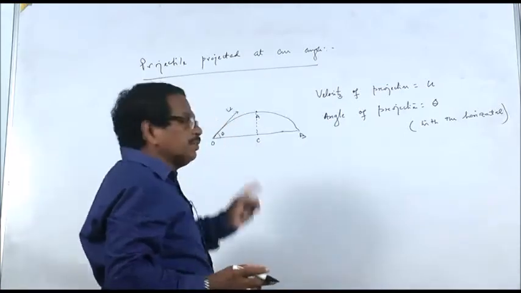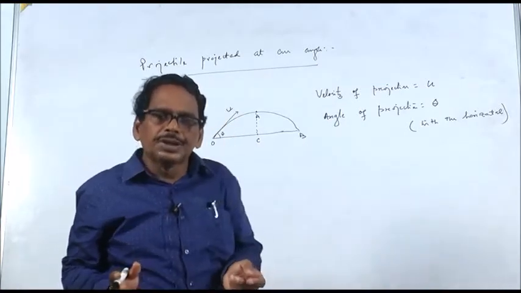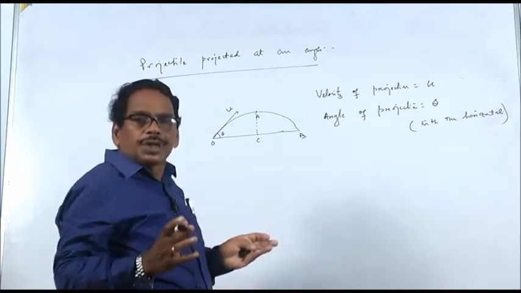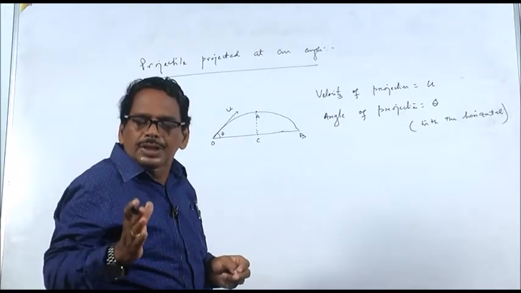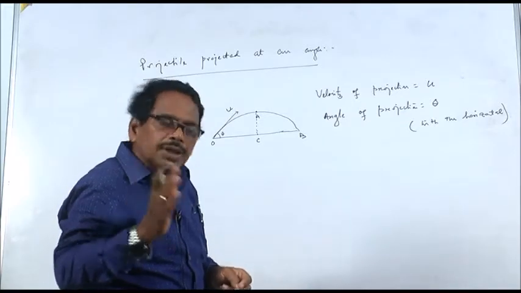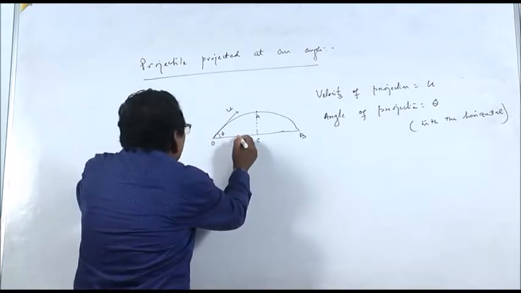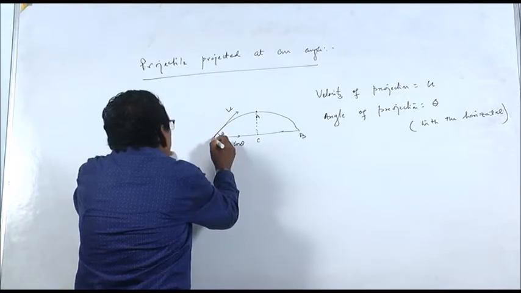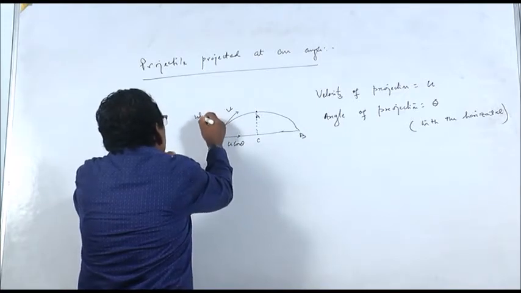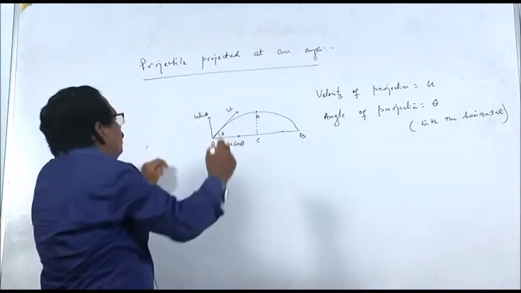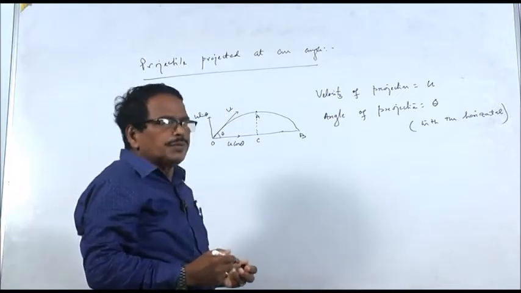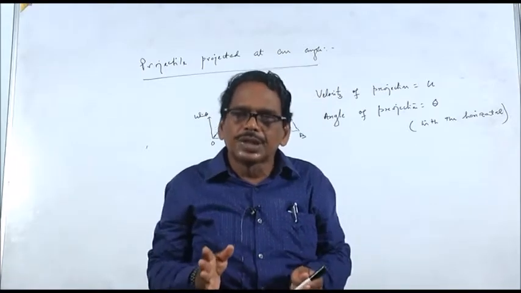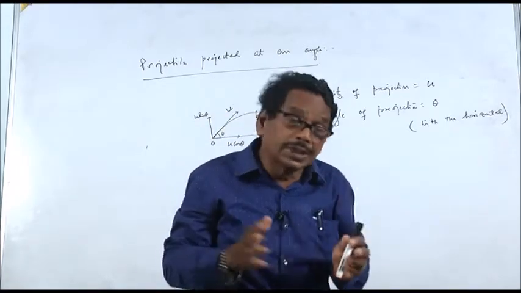Velocity is a vector quantity, so this velocity u can be resolved into two components, one along the horizontal direction and another along the vertical direction. The horizontal component is u cos theta. The vertical component is u sin theta.